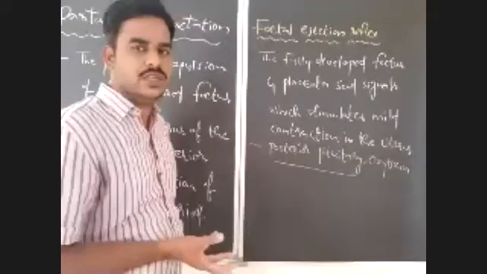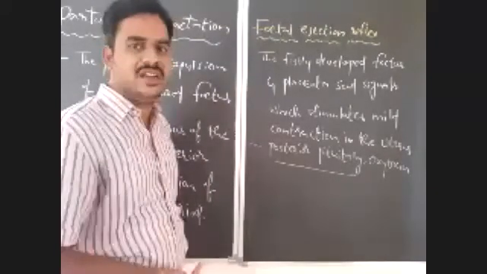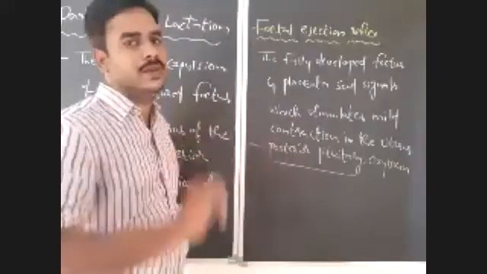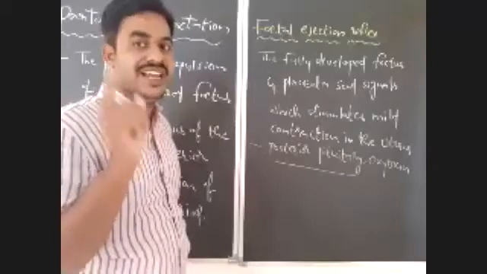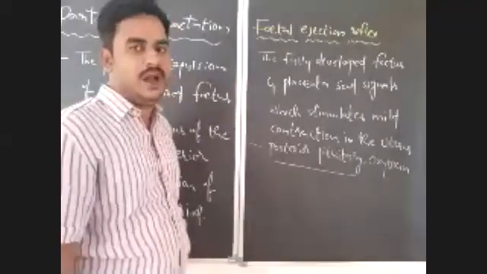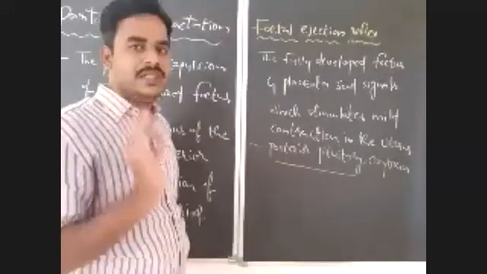Whenever oxytocin is continuously secreted by the posterior lobe of the pituitary, what will happen in the body of a female? The oxytocin level will increase. This oxytocin will act on the myometrium of the uterus, especially the smooth muscles present in the myometrium.